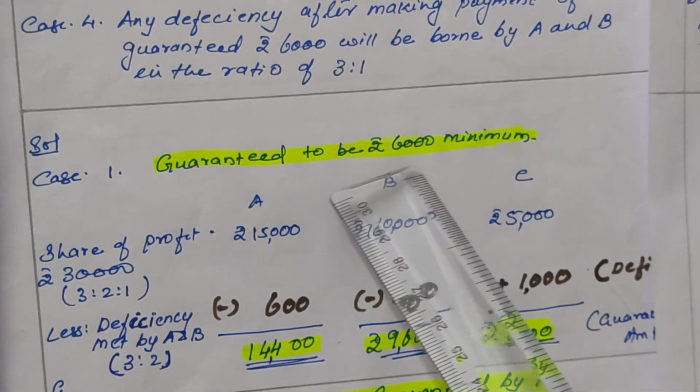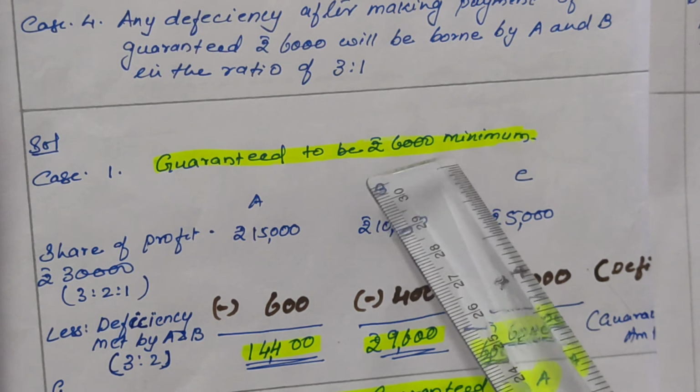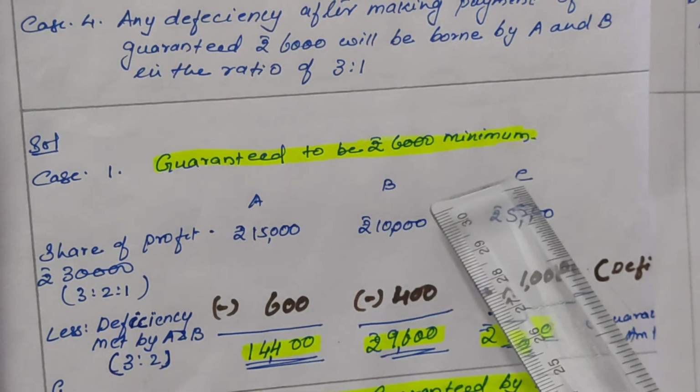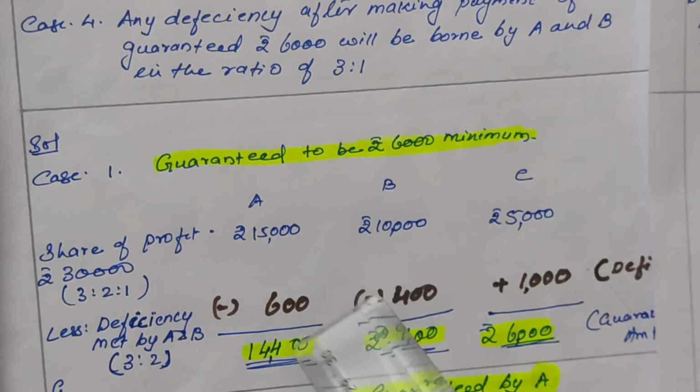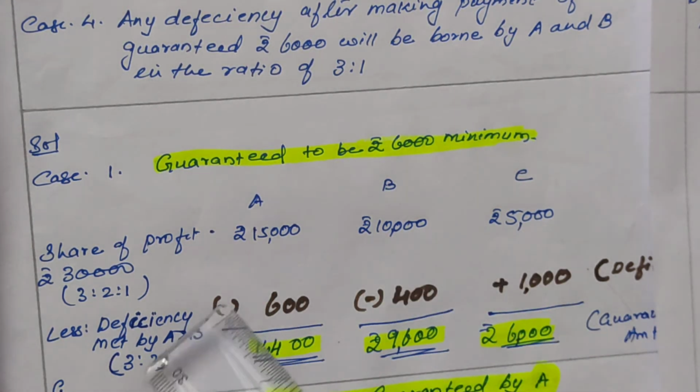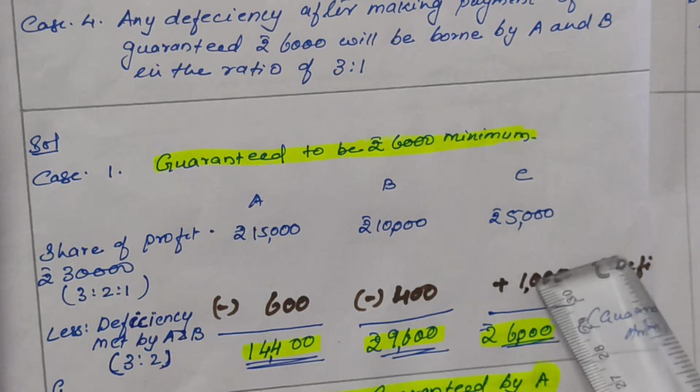So only when it is given that a partner is guaranteed and no agreement is given, then the existing partners will compensate the deficiency in their profit sharing ratio. Okay.